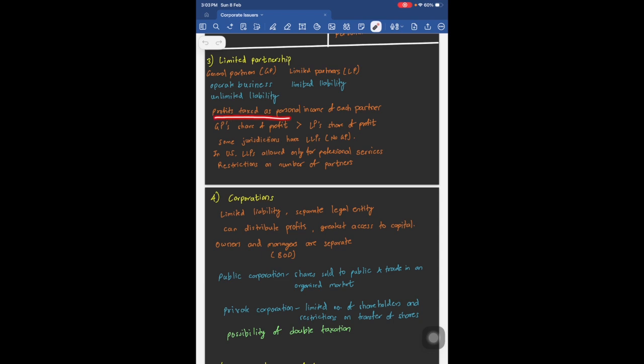Profits are taxed as personal income of each partner. GP's share of profit is higher than LP's share of profit. This is quite natural because the GP is responsible for operating the business. So naturally, he would want a higher profit than the LP. Some jurisdictions have LLPs. LLP is limited liability partnership.